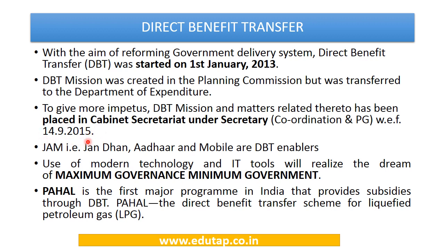So we can see here that importance is being increasingly given to direct benefit transfer by placing it directly under the Cabinet Secretariat. The key enablers for this scheme are JAM, that is Jan Dhan, which is linked to the opening of bank accounts, Aadhaar and mobile. So these all are the enablers which facilitate direct benefit transfer. The use of modern technology and IT tools seeks to promote the dream of the government, that is maximum governance and minimum government.